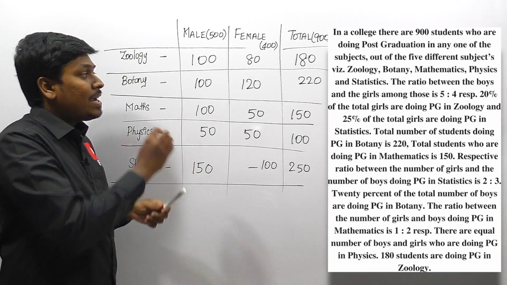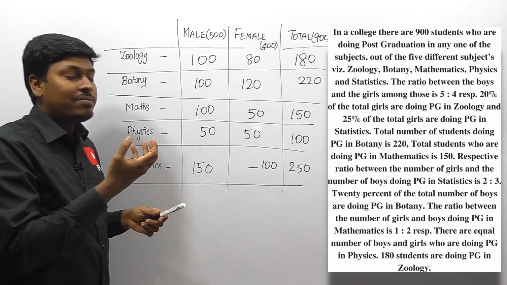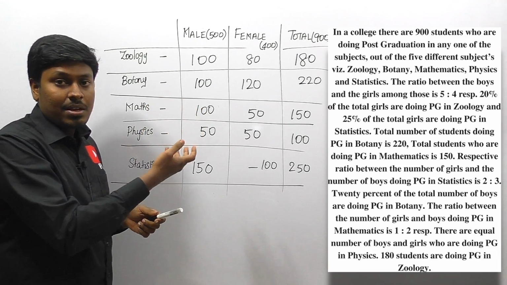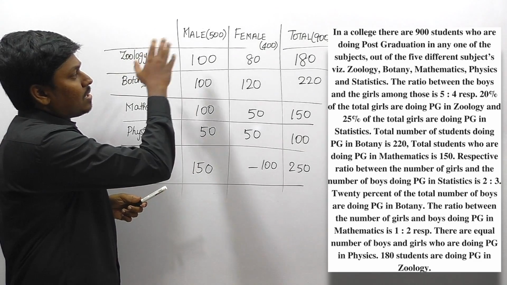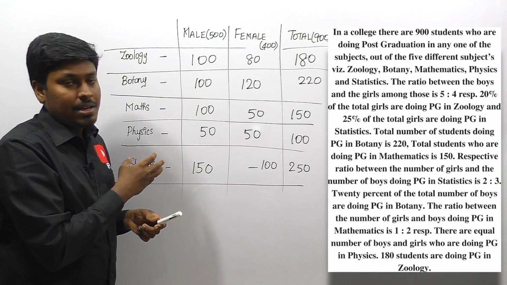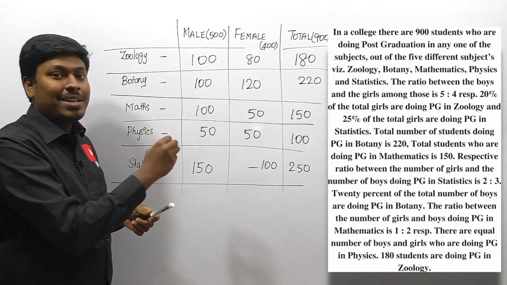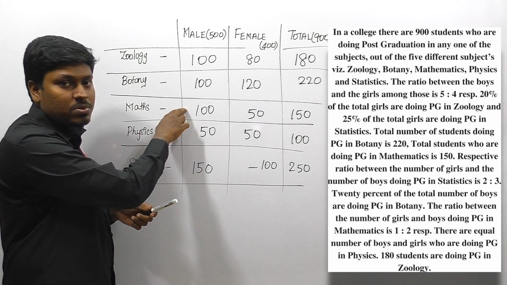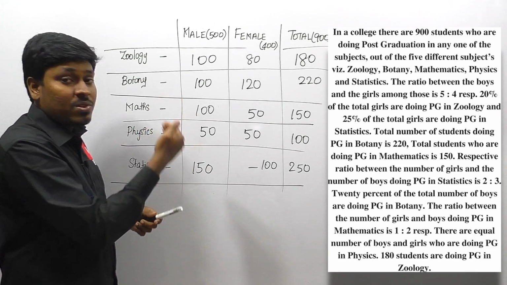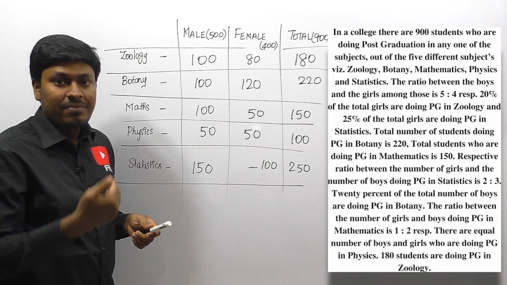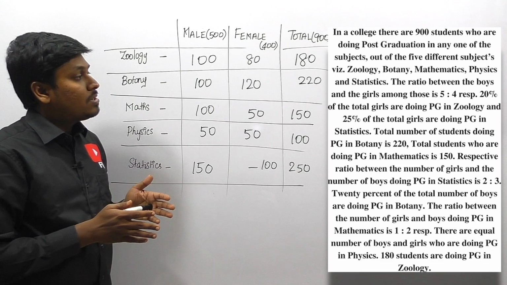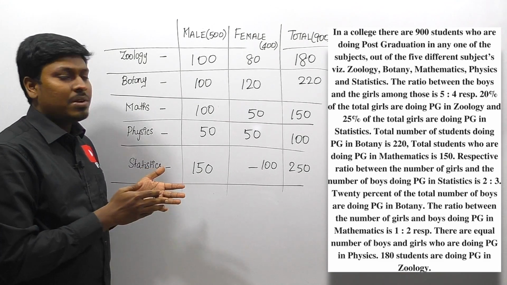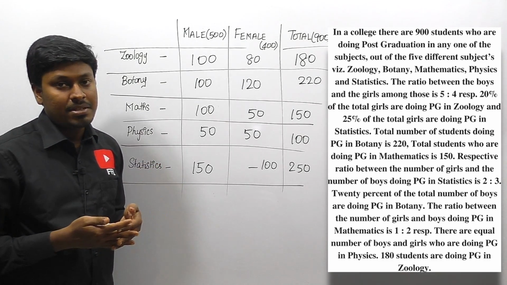Because if you write all the values here and there, then after finding all the values, solving the remaining 5 questions will be a little bit tricky. So just draw a tabular column properly and calculate all the values. Though it takes 2 or 3 minutes to solve this tabular column, after solving it, solving the remaining 5 questions based on this paragraph will be so easy, right? So friends, practice a lot. Caselet is one of the expected questions in upcoming IBPS PO exams.